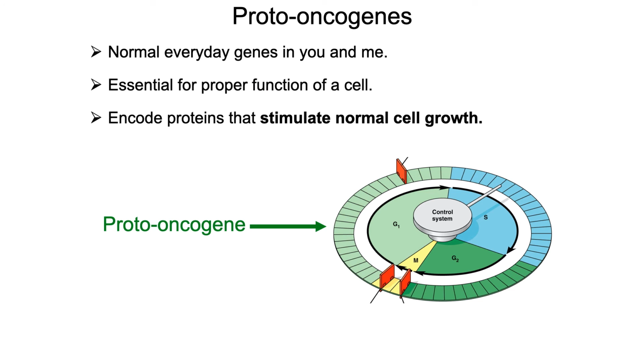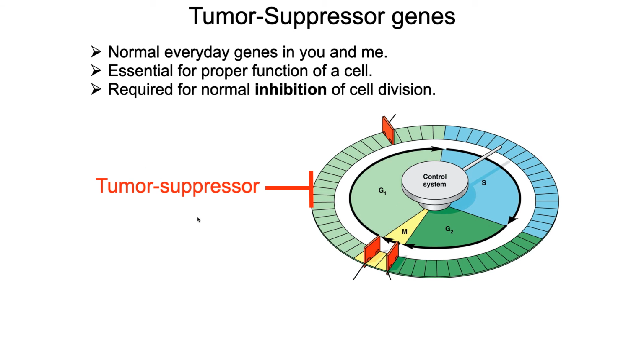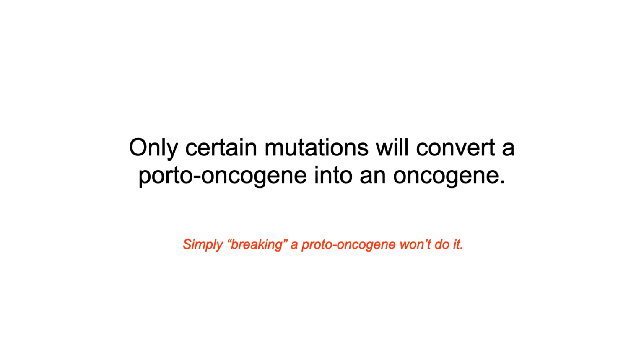Proto-oncogenes are the opposite. Proto-oncogenes encode proteins that are involved in stimulating cell growth. They're involved in go signals, go, go, go, telling the cell to divide. Okay, which means the first thing is, if we give a mutation to a proto-oncogene similar to the mutations we were talking about for tumor suppressors, basically mutations that break the proto-oncogene, that's not going to work, all right? Cells are no longer going to make a go signal, so cells aren't going to divide. That'll cause problems, but cancer won't be one of those problems.